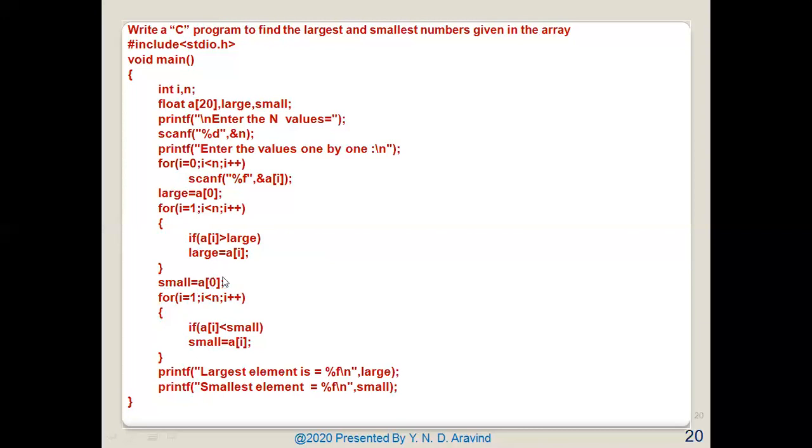I have taken my first element as the small element, and using this for loop I have calculated the small value, and after that I have printed the result in this program.